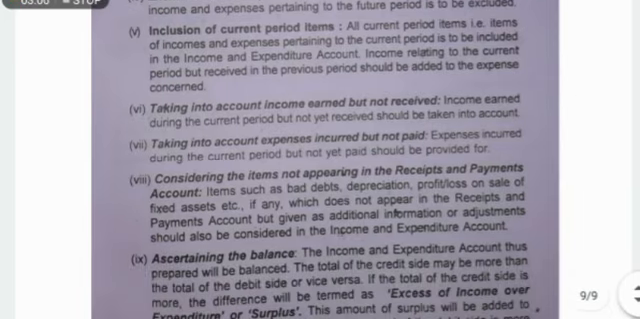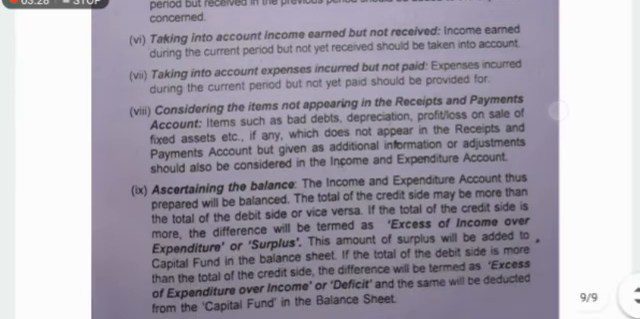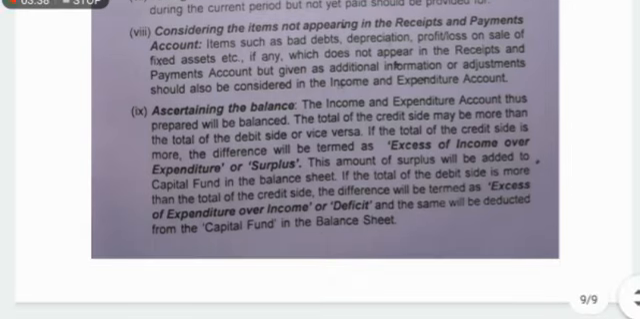Considering the items not appearing in the receipts and payments account, items such as bad debts, depreciation, profit or loss, so adjustments are there. So in this account we have to do the adjustments related to bad debts, depreciation, profit and loss on sale of fixed assets. So this kind of adjustments we have to record in the income and expenditure account. Ascertaining the balance, so at the end we have to ascertain the balance. Okay, the balance may be either surplus or deficit. Clear?